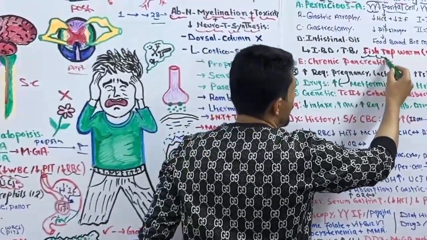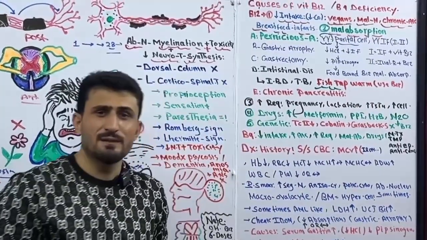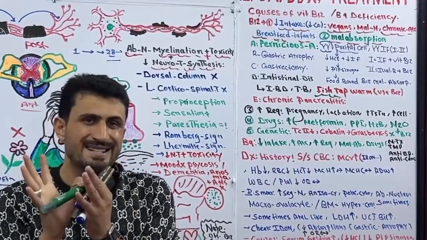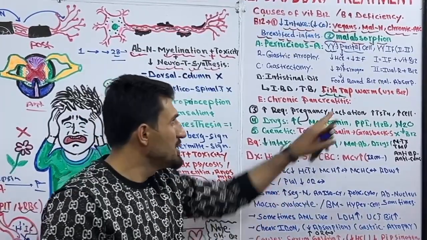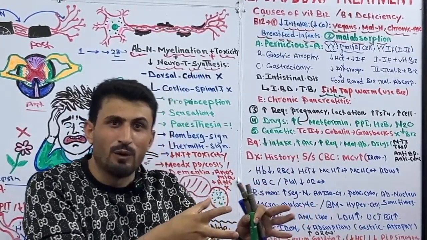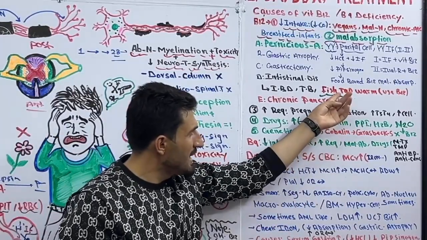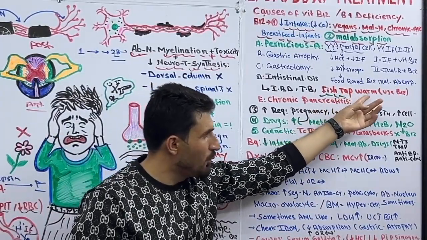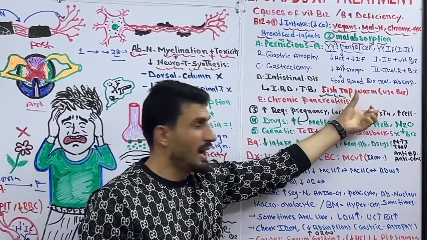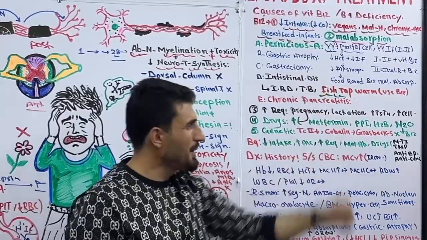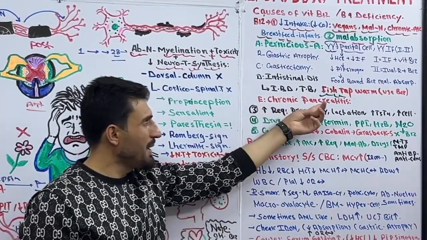Here is a type of worm called fish tapeworm. This fish tapeworm competes for vitamin B12 absorption. It uses vitamin B12 for its own growth. So if a patient has fish tapeworm, this patient will not be able to absorb enough vitamin B12. Plus chronic pancreatitis.